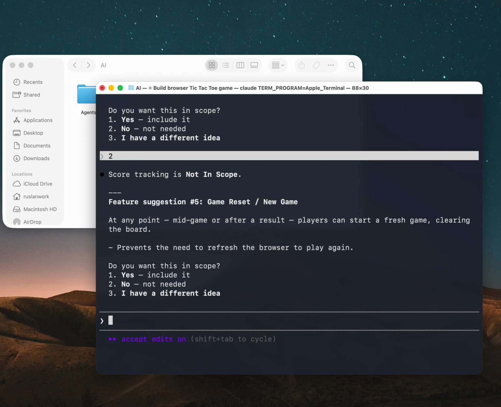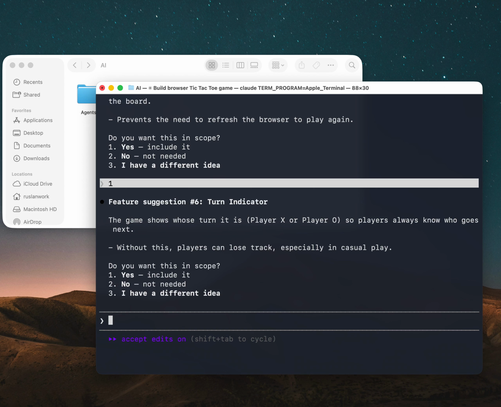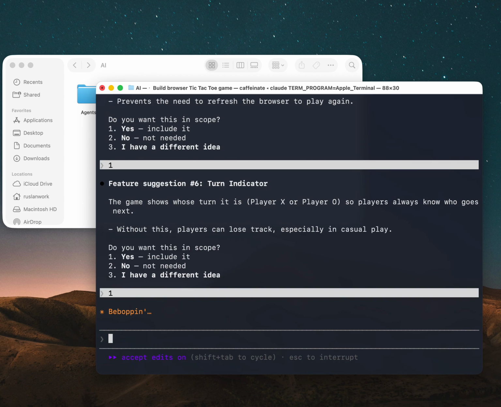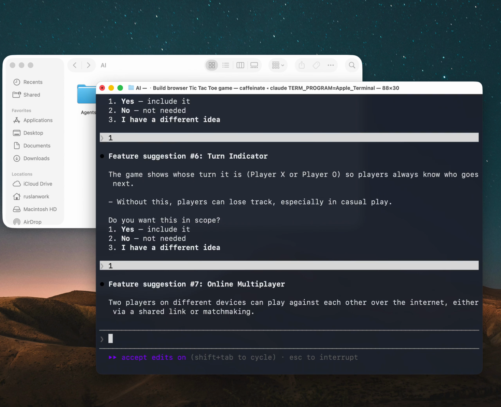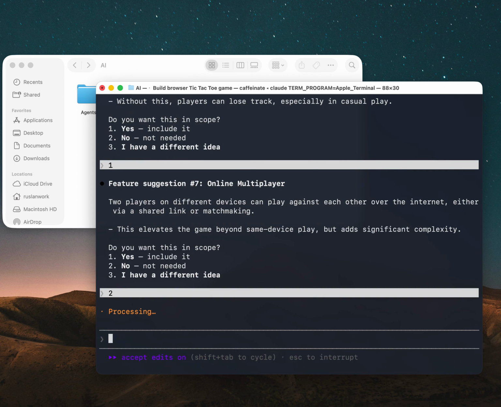Game reset, new game. Yeah, we definitely need it because we want to properly reset the game without refreshing the browser page or reopening the application. Turn indicator. Yeah, it's kind of mandatory as well. Online multiplayer. Let's keep things simple, at least for now.